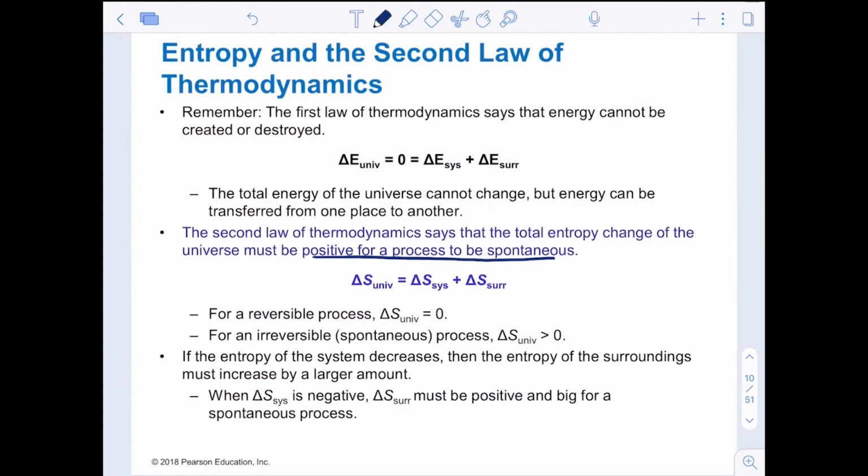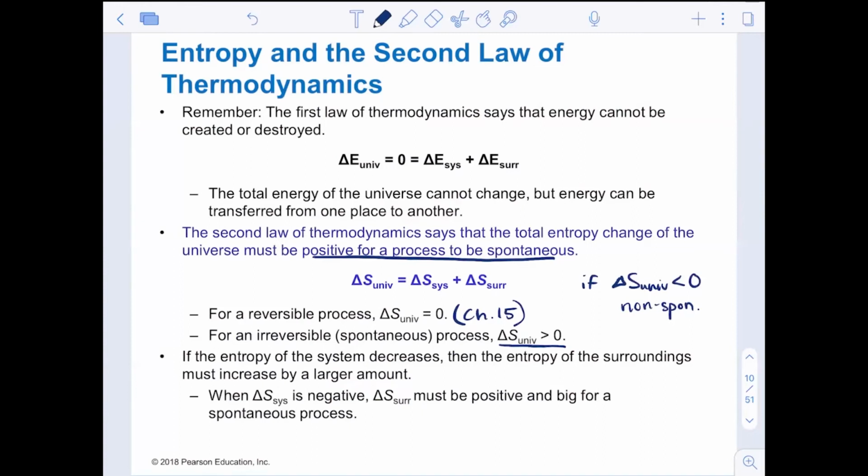So for a reversible process, something that can go back and forth, something that we are going to look at again in chapter 15 later on in unit 4, delta S of the universe is 0. If delta S of the universe is less than 0, negative, that is a non-spontaneous process. If delta S is positive, greater than 0, then it is an irreversible spontaneous process, meaning yes, it will occur just as we see it in this state.